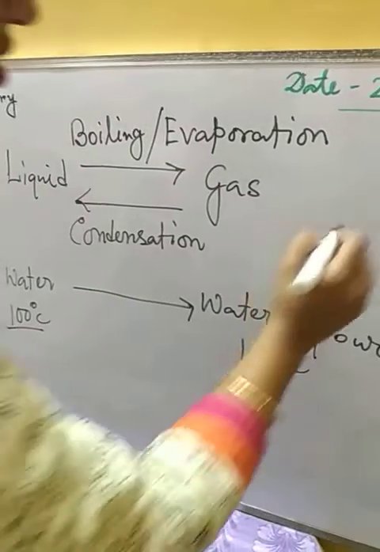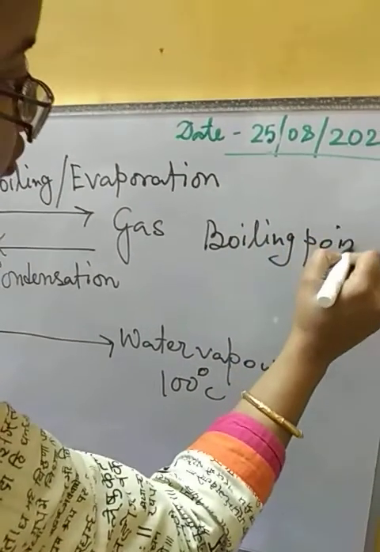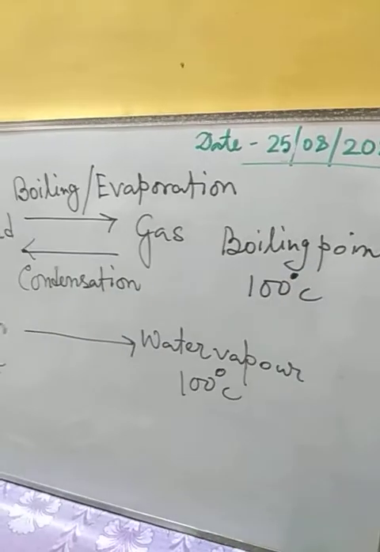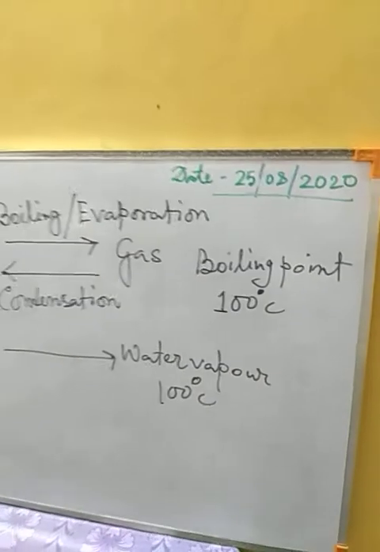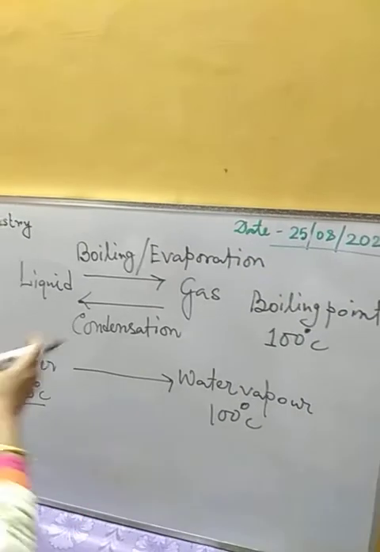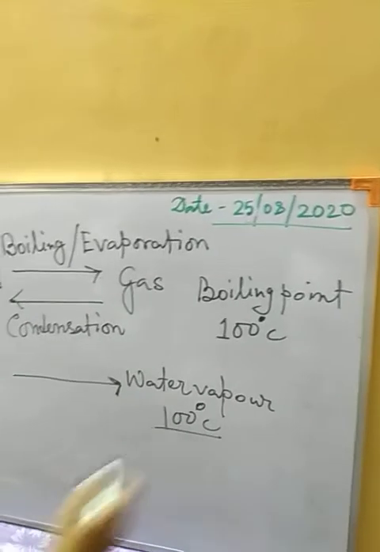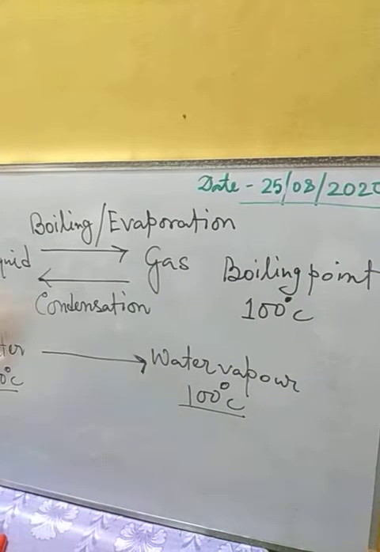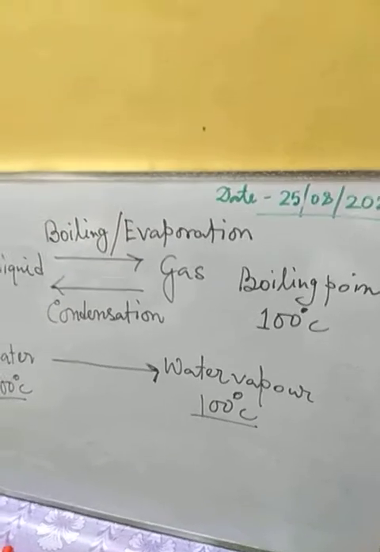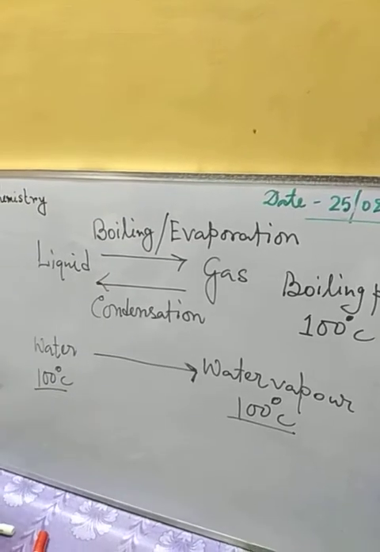That means the boiling point of water is 100 degree centigrade, when pressure remains fixed. And when water vapor changes to water, during that process also the temperature of water vapor remains fixed at 100 degree centigrade, and when the whole process gets over, then only the change of temperature can occur. The temperature of water also remains fixed at 100 degree centigrade.